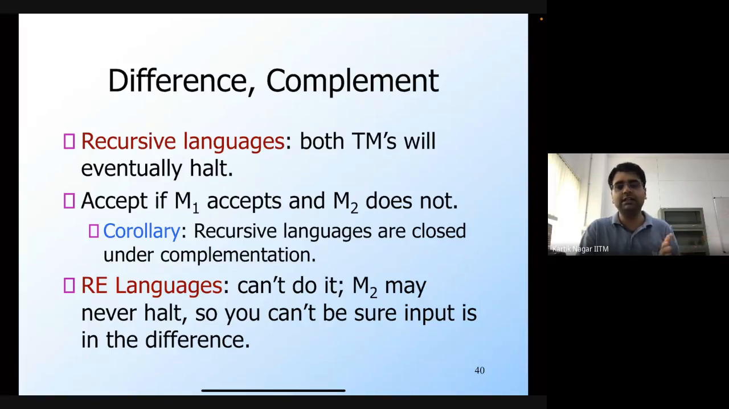But in the case of a recursively enumerable language, even if M1 accepts, if M2 does not accept, then you don't know, because M2 may actually run forever. So you can't say in a finite number of steps whether or not M2 is going to accept this string. You need to know whether or not M2 accepts, because you need to find the difference. That's why recursively enumerable languages are not closed under difference, and that's why they are not closed under complementation as well.